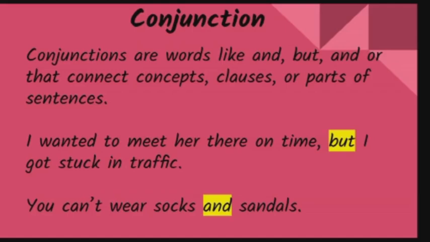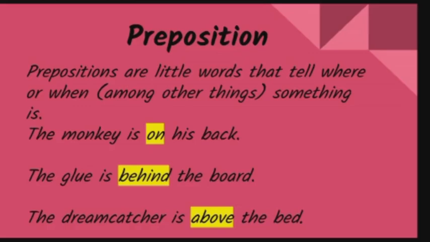So we are going to see about preposition now. Prepositions are little words that tell when or where something is, among other things. The monkey is on his back. Where is the monkey? It is on his back. The glue is behind the board. Where is the glue? The glue is behind the board. The dream catcher is above the bed. Where is the dream catcher? It is above the bed.